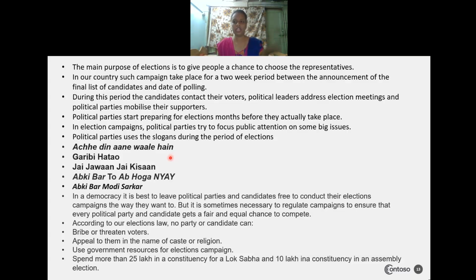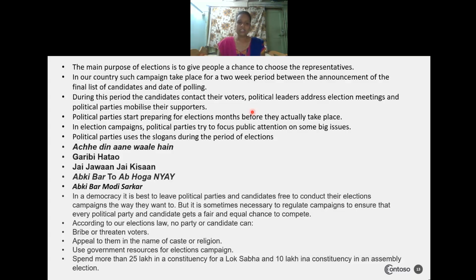If they are not doing it, as I have learned in the last classes, reward will be given by the people, as well as punishment, by casting votes against them if they are not doing any kind of work. In this way they will try to contact their voters by holding meetings. They will start mobilizing the people, and by using their slogans they will try to attract the voters to cast their vote for that candidate only.